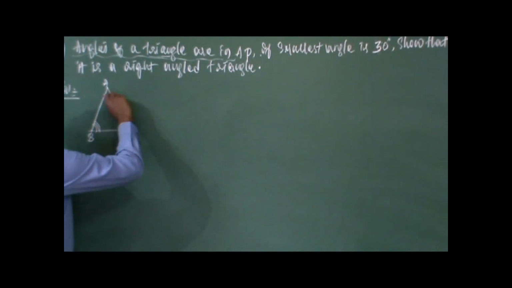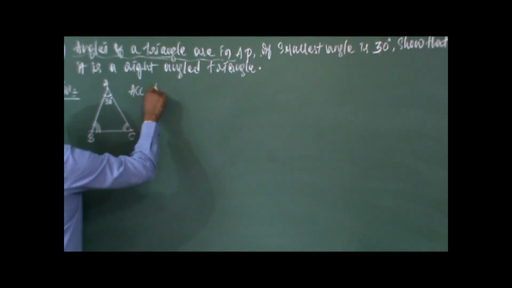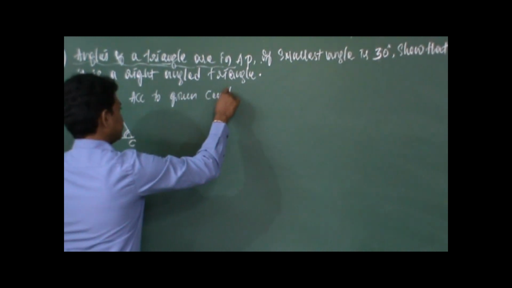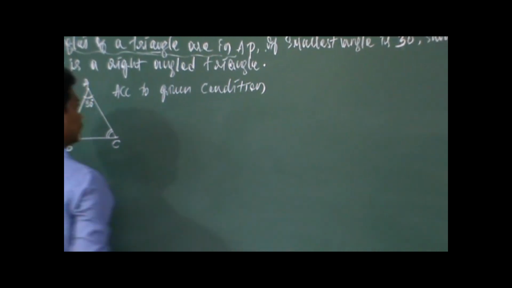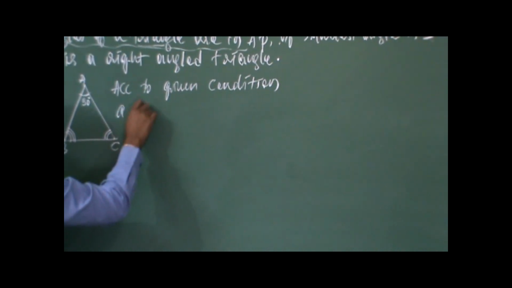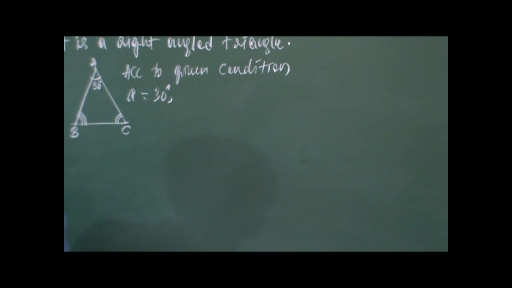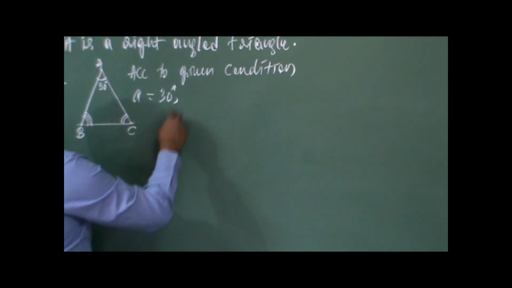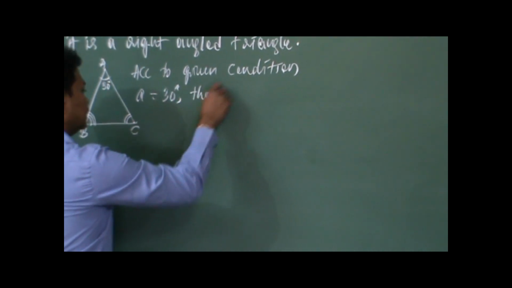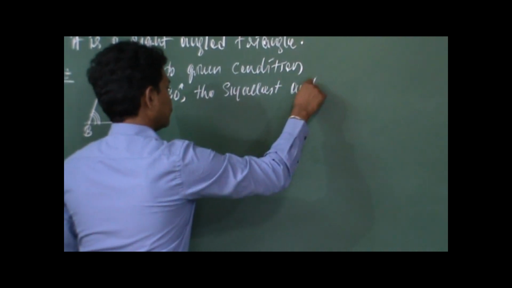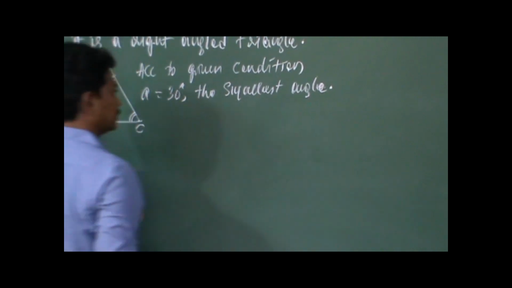So, according to the given condition, A is equal to 30 degrees. Smallest angle is A, that is equal to 30 degrees. A is equal to 30 degrees is the smallest angle.